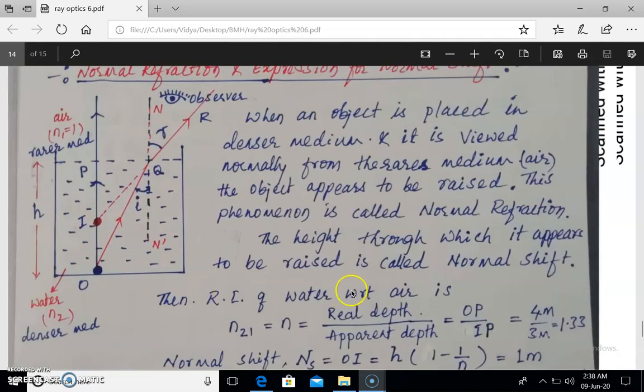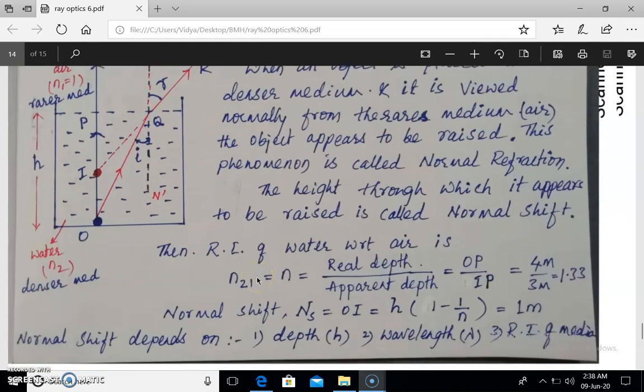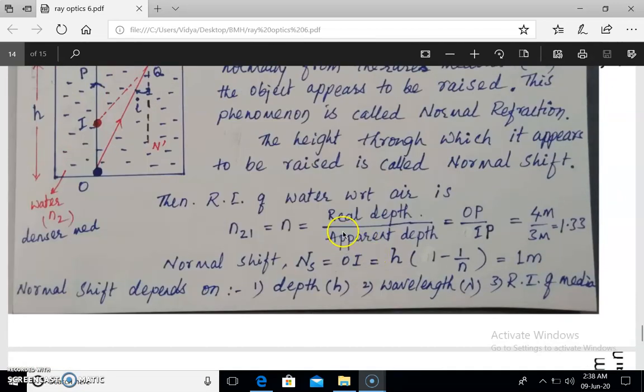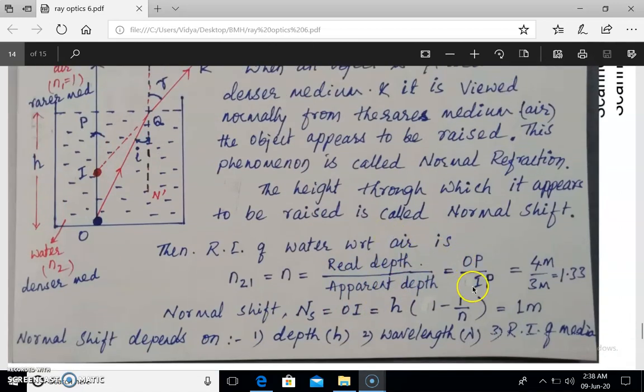Then the refractive index of water with respect to air, n, is the ratio of real depth to apparent depth. Real depth is OP and apparent depth is IP. Suppose the real depth is 4 meter, for an observer the object appears to be at a depth of 3 meter, apparent depth is 3 meter, so the refractive index of water is 1.33. This is another definition for the refractive index. Refractive index of water with respect to air, or refractive index of second medium with respect to first medium, is the ratio of real depth to apparent depth.